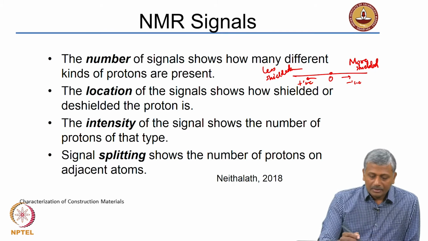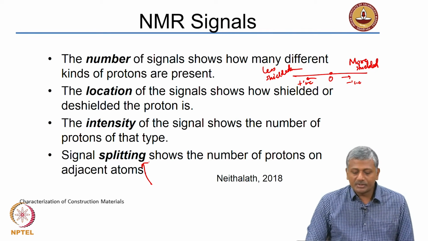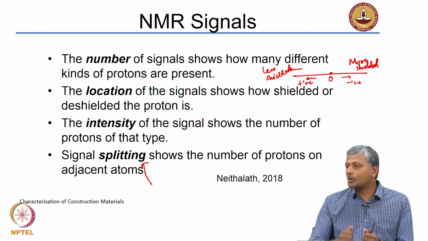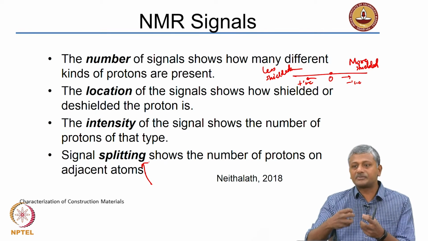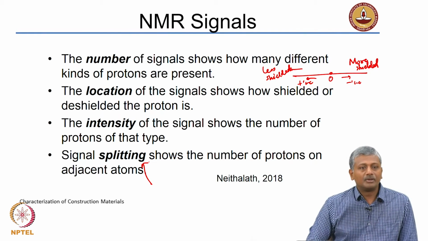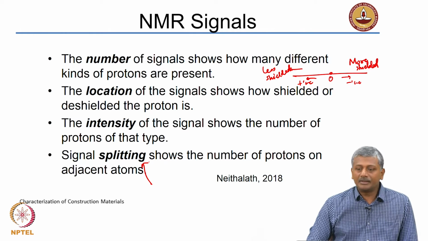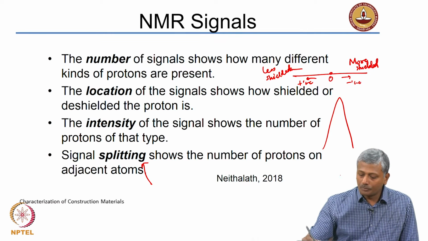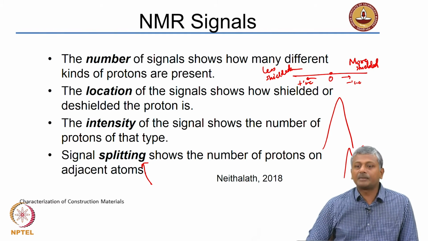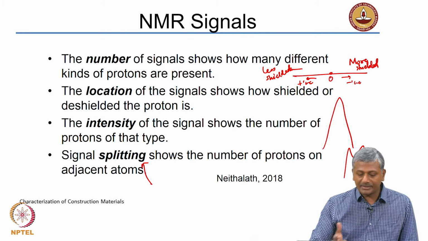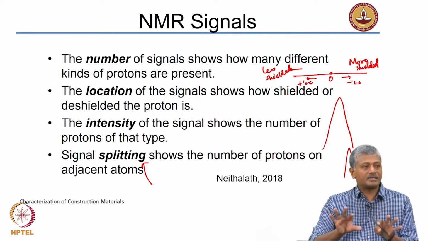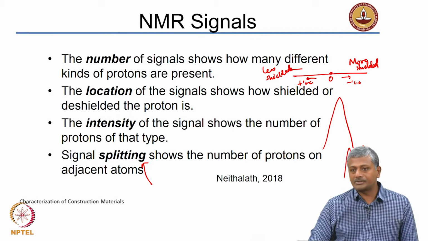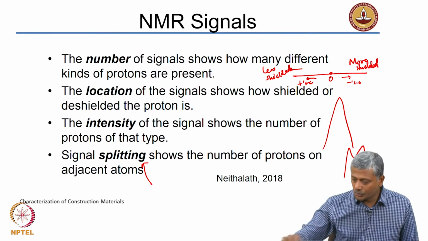Okay. The signal splitting shows the number of protons on adjacent atoms. In a molecule, if you have protons on adjacent atoms that are both being subjected to this nuclear transition, then the peak itself may show a splitting type of behavior, and that indicates the number of protons on adjacent atoms that are creating these interactions next to each other. I will show you some examples.